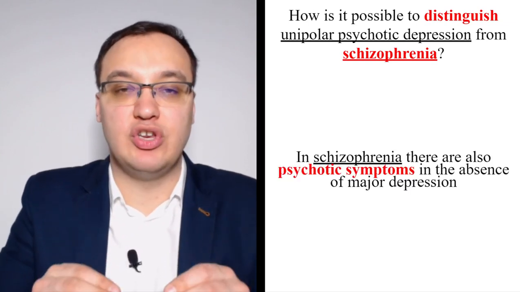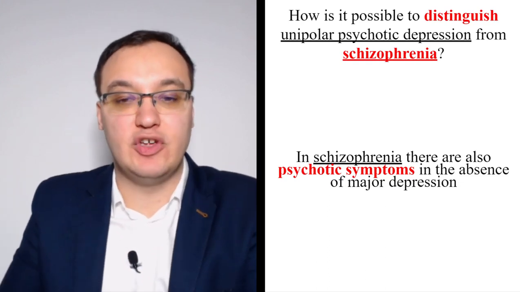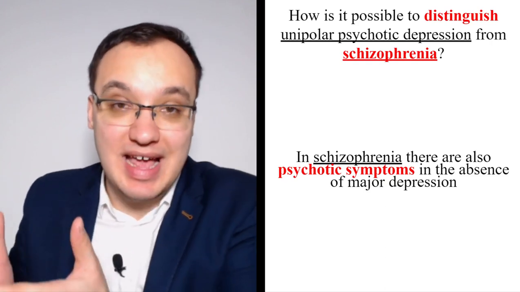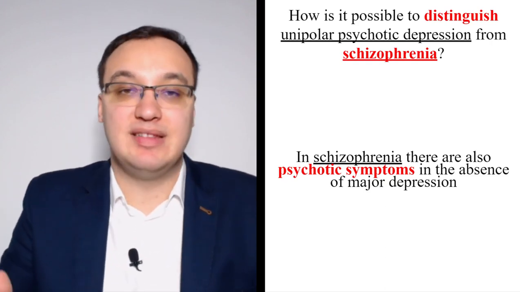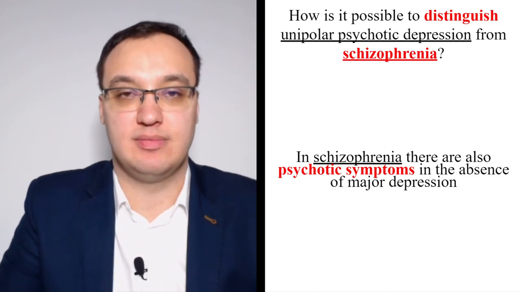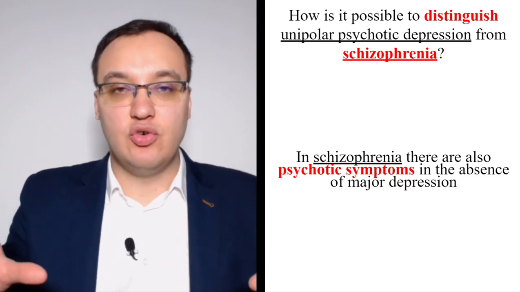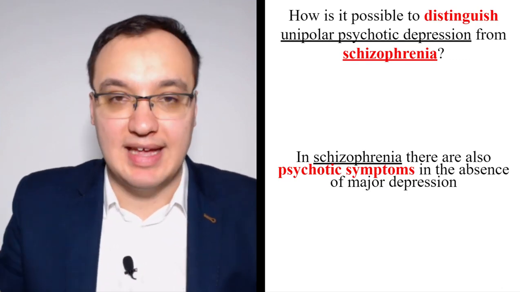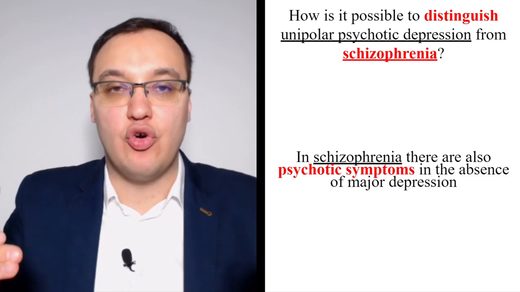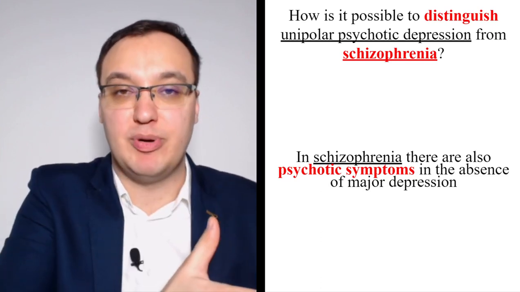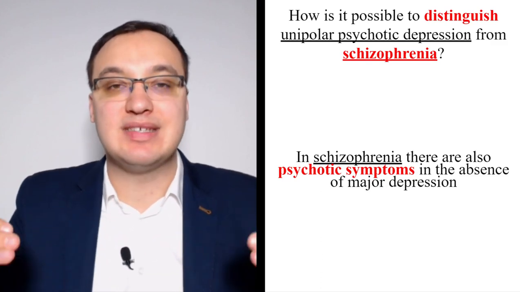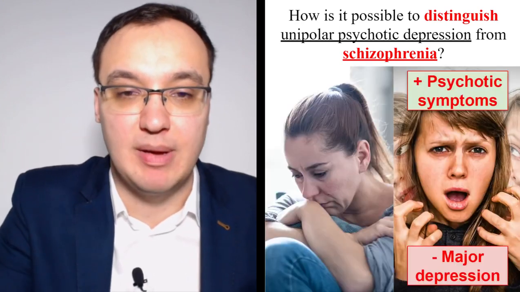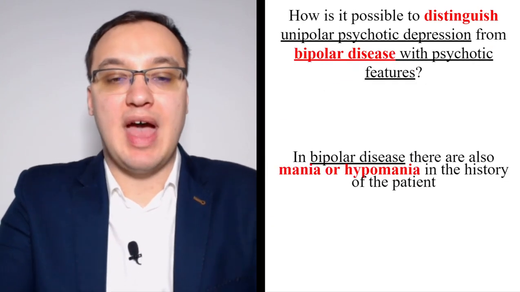We know that we have a schizophrenia patient with psychotic features in the absence of a depression, because this schizophrenia patient does not have any depression. And then we know that this is not schizophrenia, it's depression. Okay, so in order to distinguish schizophrenia and depression, we need to ask: is this psychotic behavior with depression? Then it's unipolar depression with psychotic features. Or is the psychosis without any depression? Then it's schizophrenia probably.